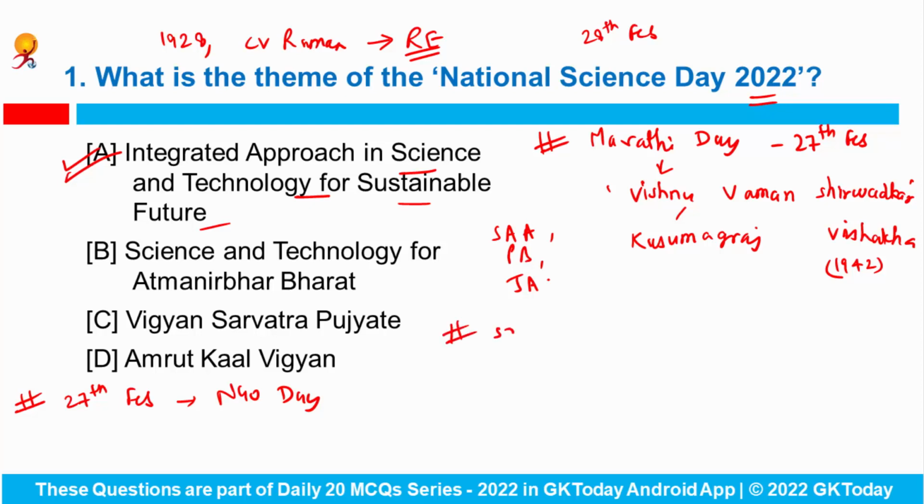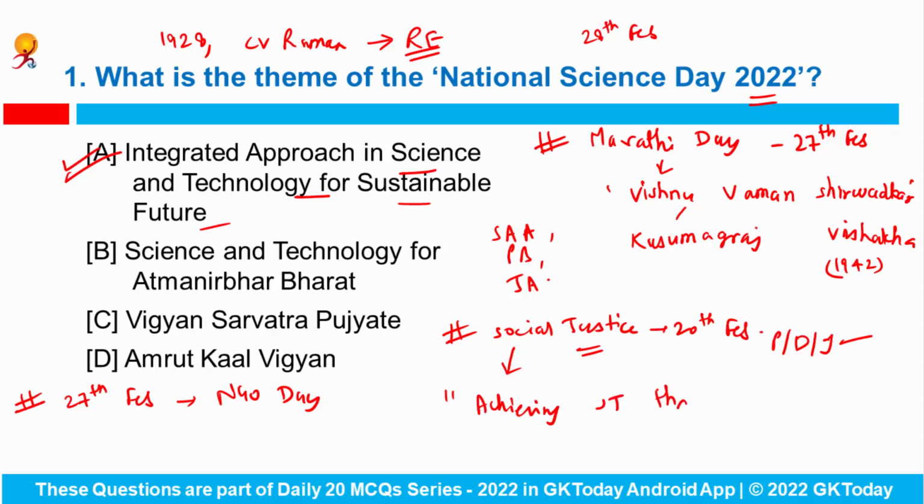Now World Day of Social Justice is observed on 20th of February every year, and the main objective is to raise a voice against social injustice and to bring various communities together and eliminate poverty, discrimination, illiteracy, etc. to make a socially integrated society. What was the theme for this year? Achieving social justice through formal employment. You have to tell me, when do we observe Minorities Rights Day? Do let me know in the comments.